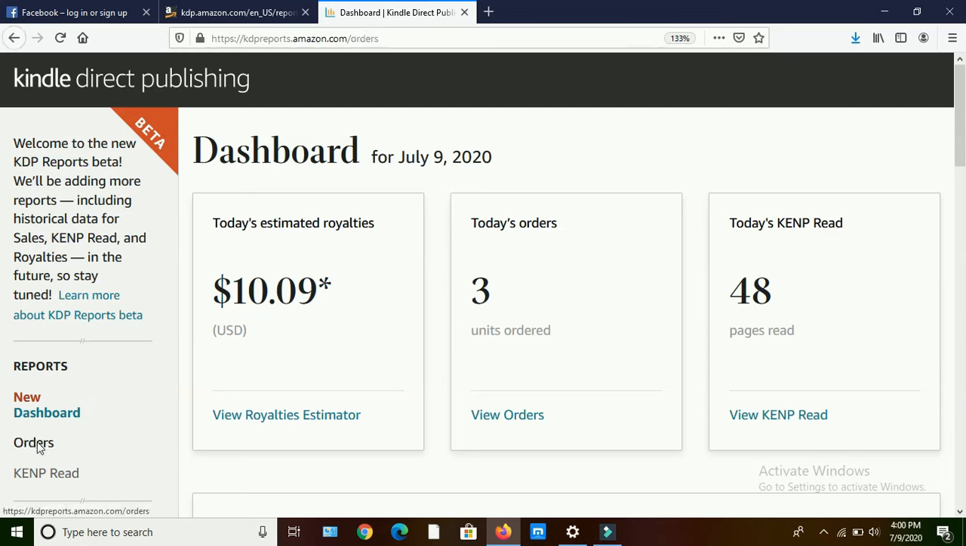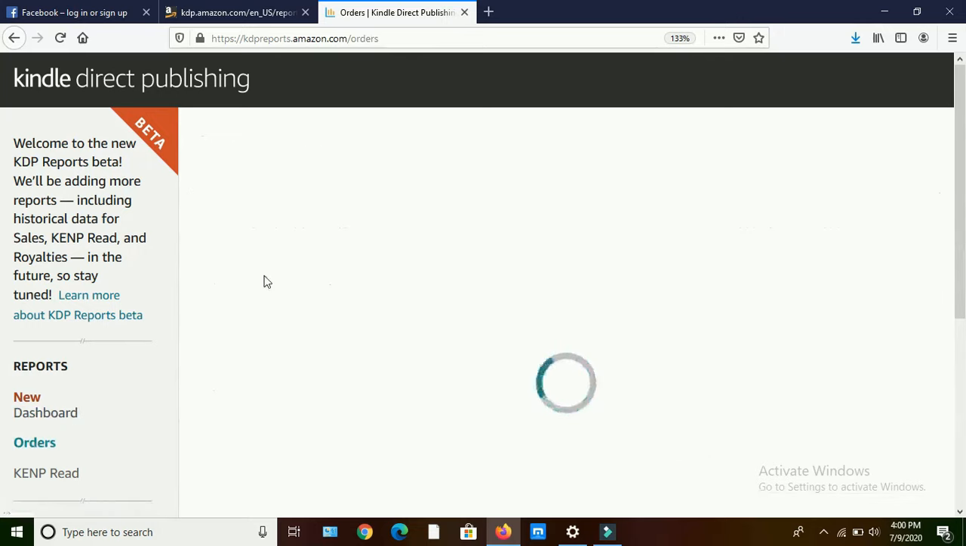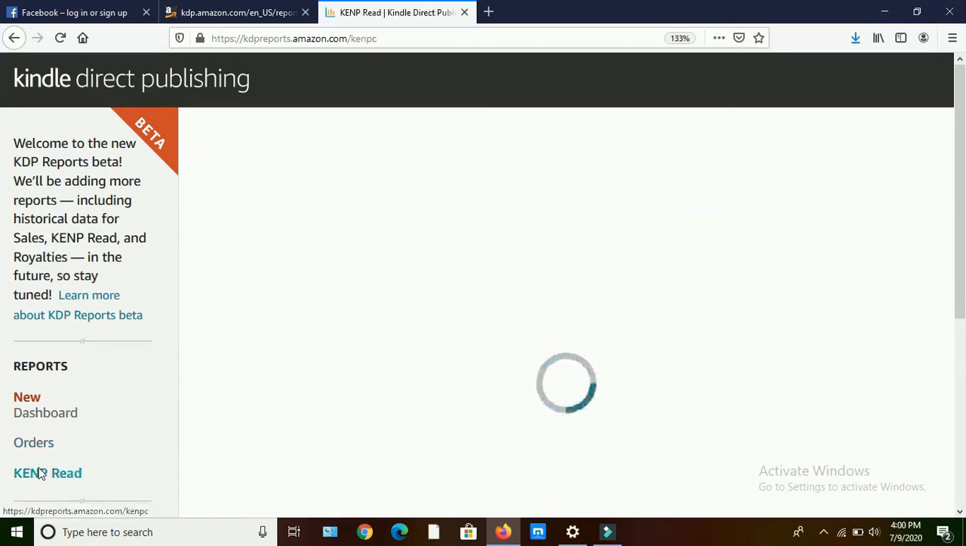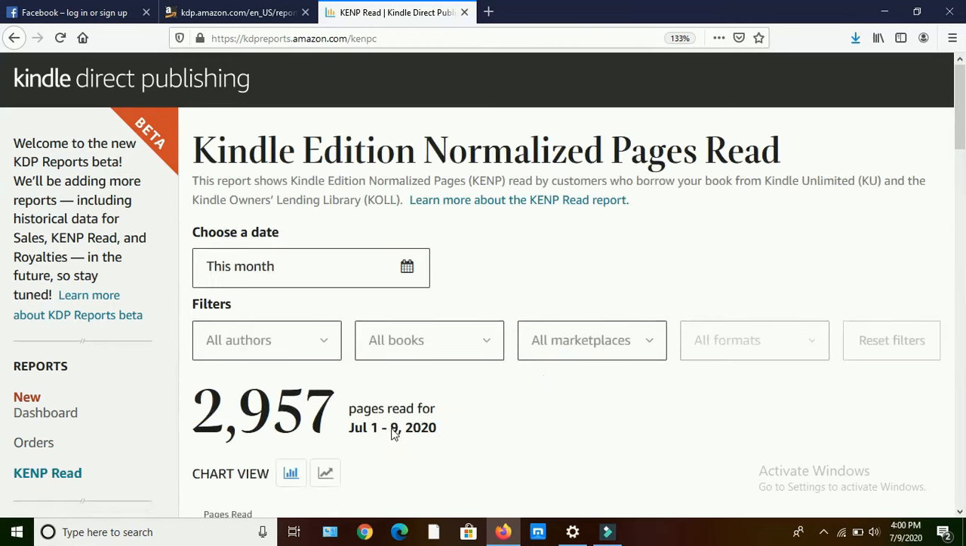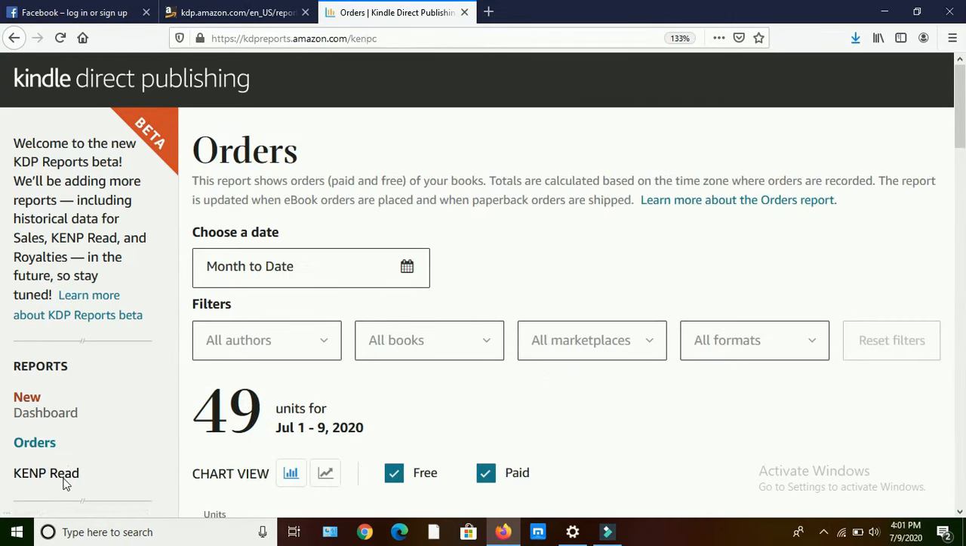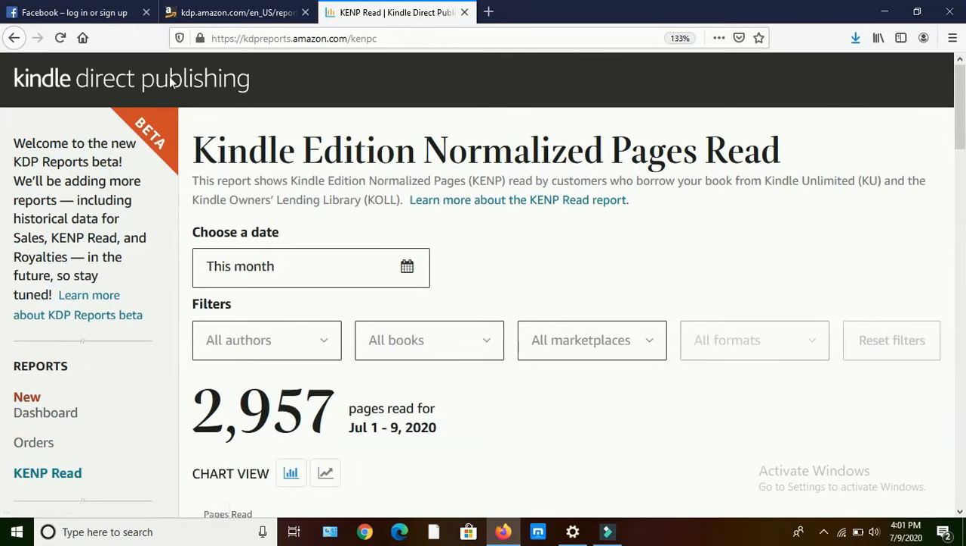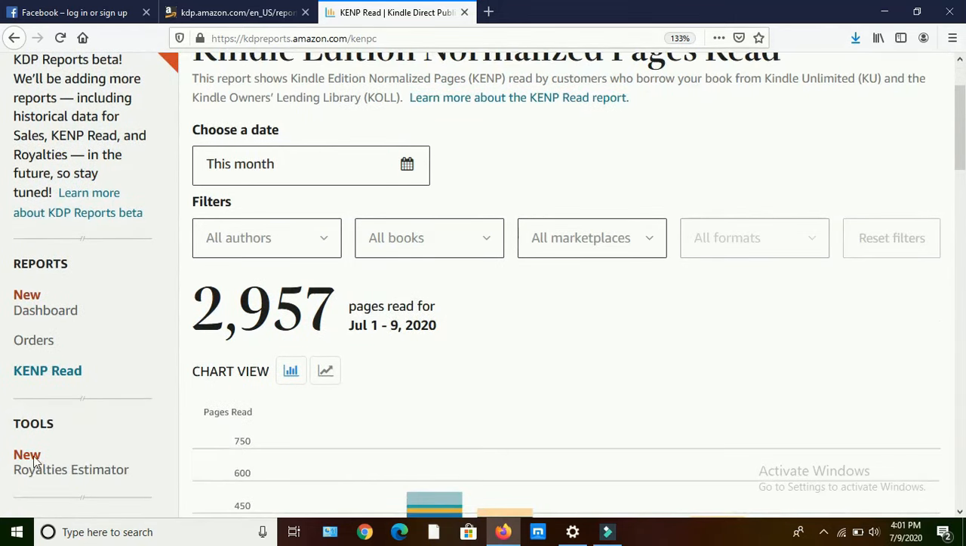To know more about the orders we can click here. This report will be generated for every month. So from July 1 to 9, totally 49 books were sold from my account. And KENP read, which means the number of pages read by the readers, from July 1 to 9 is 2,957. We can see this complete report daily. In Kindle Direct Publishing, it is a software which shows us the daily earnings report from time to time.